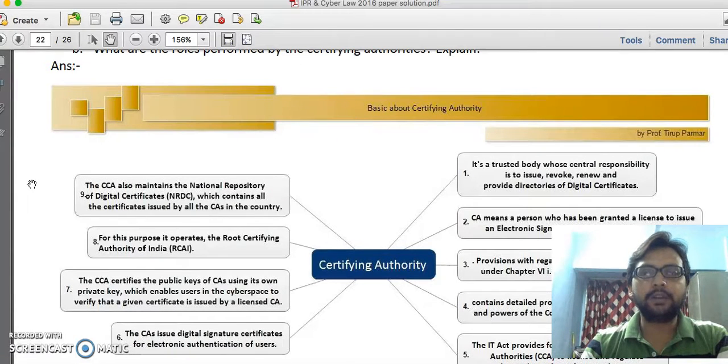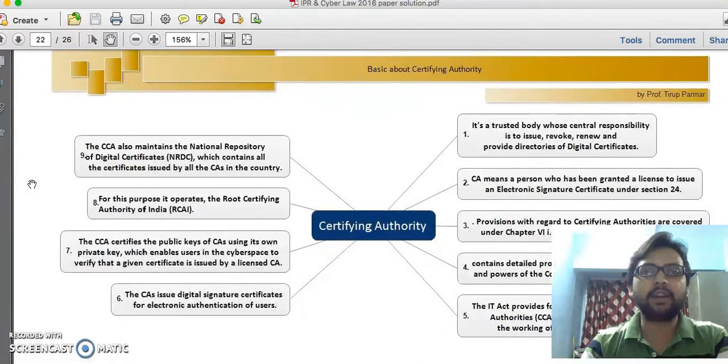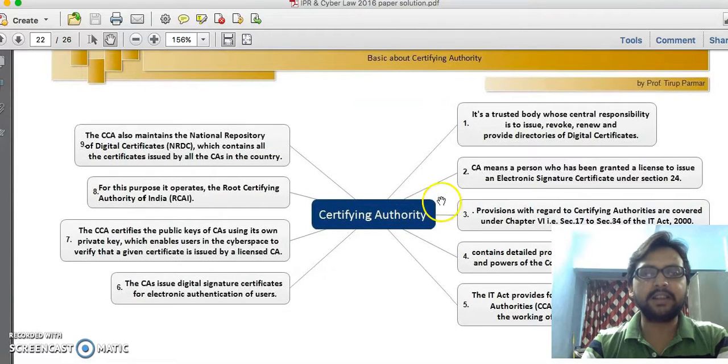When we talk about digital signature, encryption and decryption, there is an authority called the certifying authority. He is the person authorized under Information Technology Act 2000, section 24.